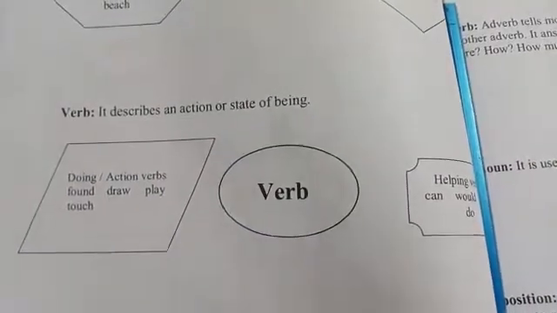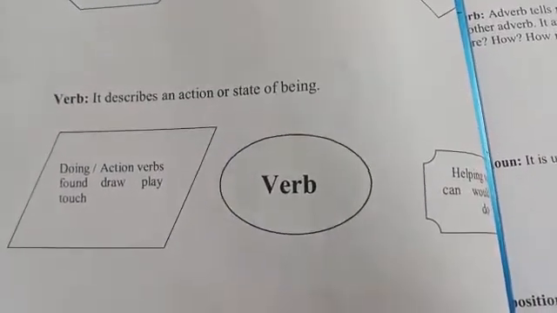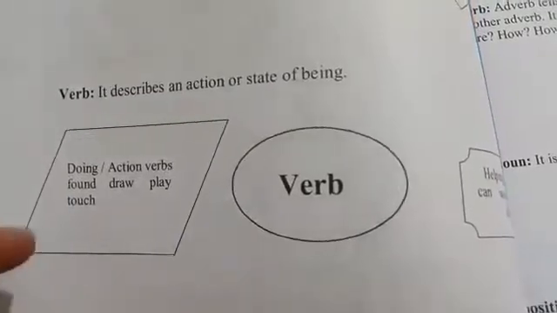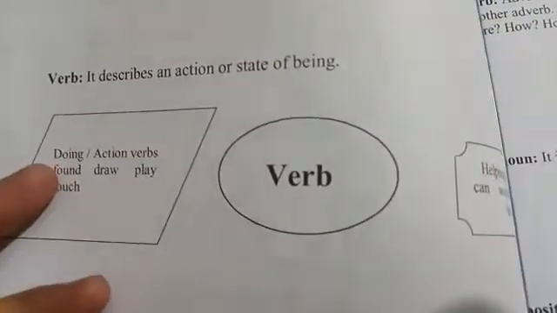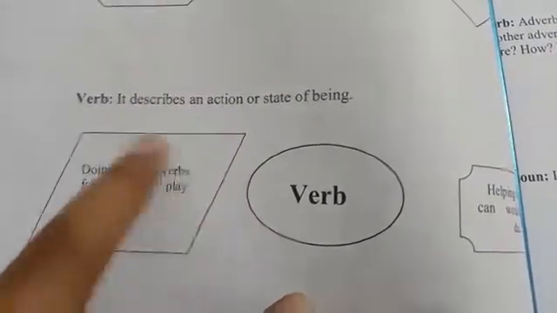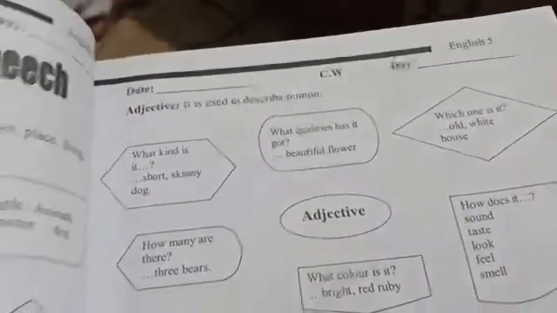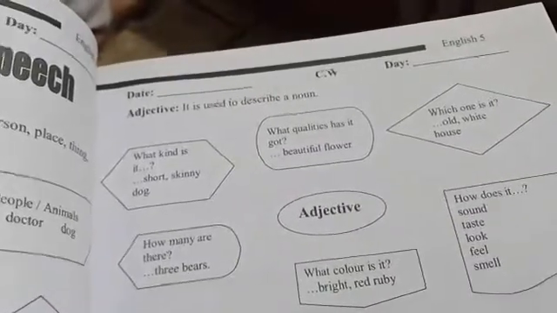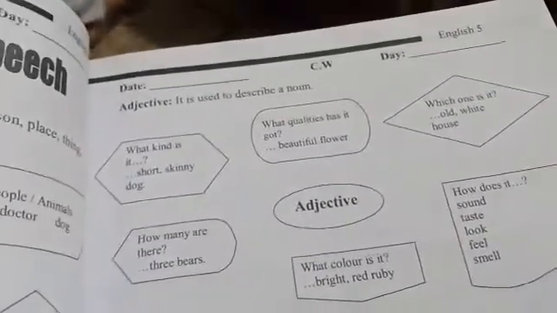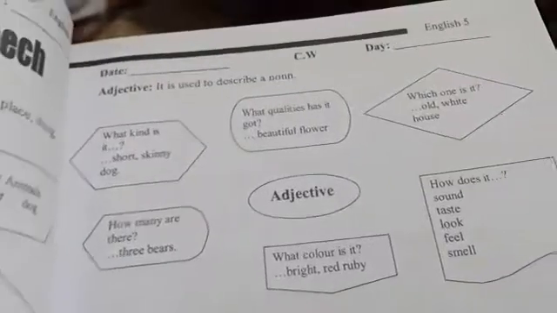Okay, verb. It describes an action or state of being. Okay, an action, you know very well our work that without any verb a sentence cannot be completed at all. Okay, these are all the doing verbs. Okay, now number 3, adjective. It is used to describe a noun. Okay, these tell about the noun, like tall tree and short boy, skinny dog, like this, and these are all the types of adjectives.